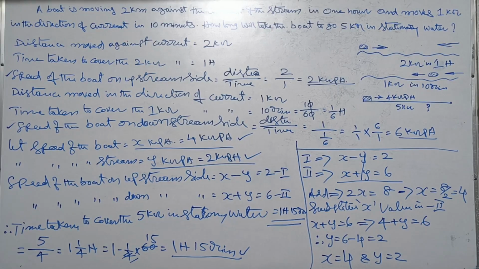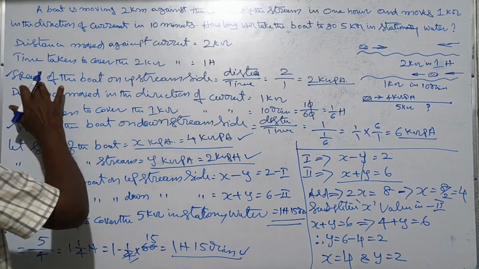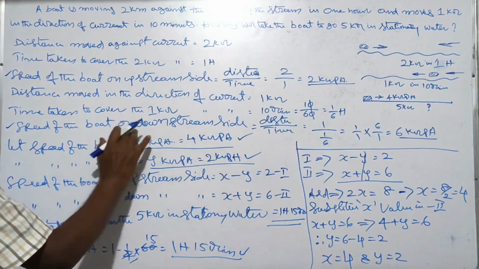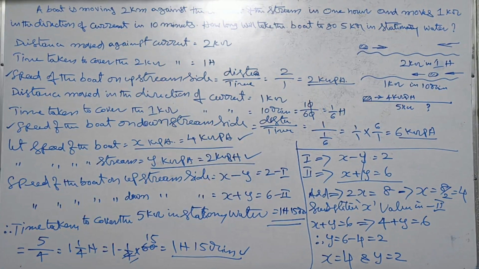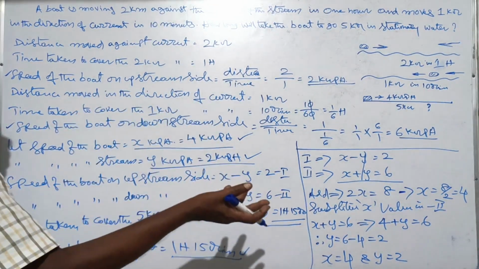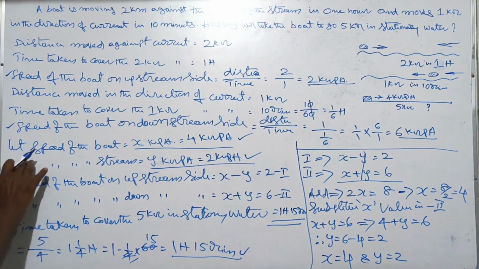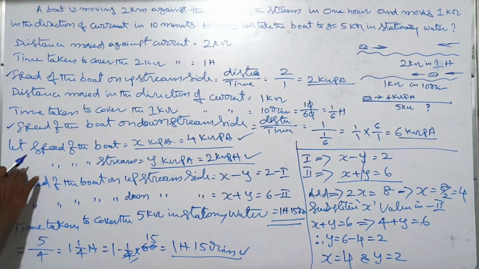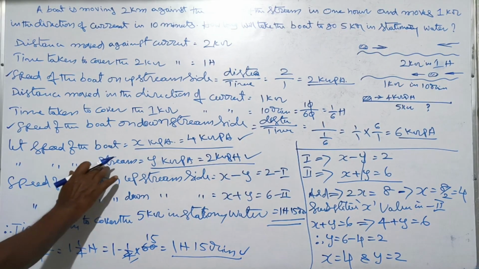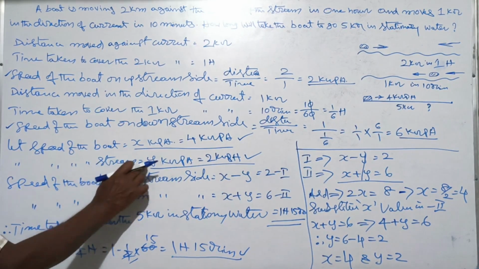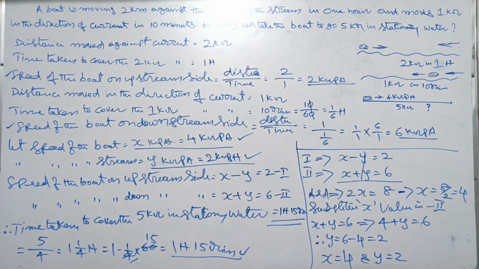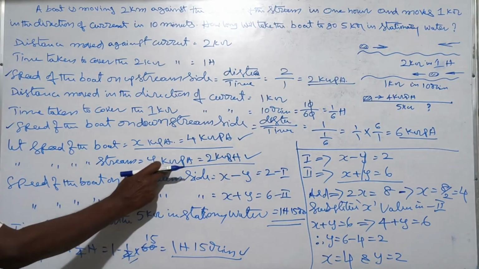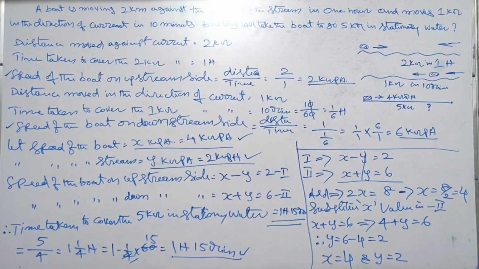Next, we have now calculated the speed of the boat on the upstream side and the speed of the boat on the downstream side. But what about the original speed of the boat? Let the speed of the boat be x kmph. Let the speed of the stream be y kmph. Speed of the boat is x kmph. Speed of the stream is y kmph.